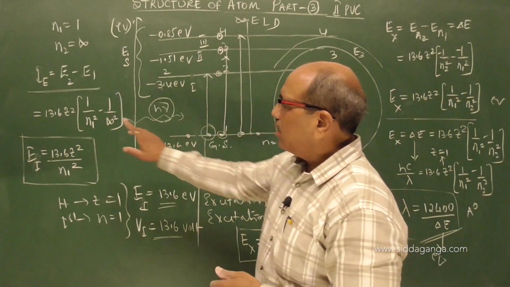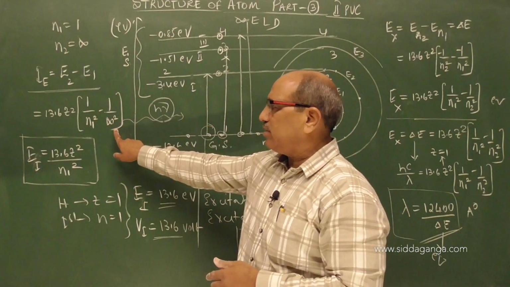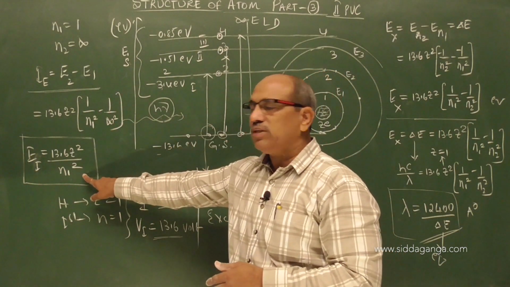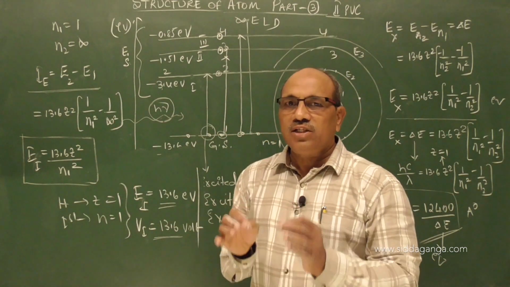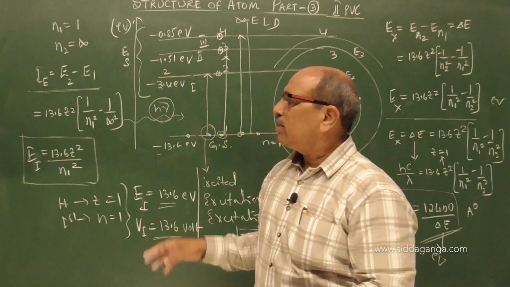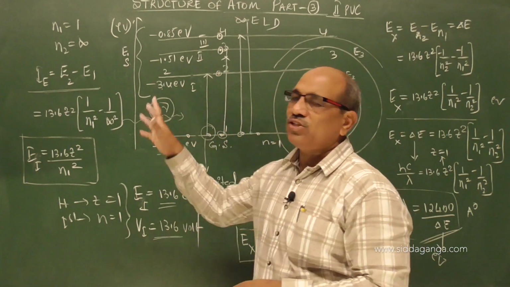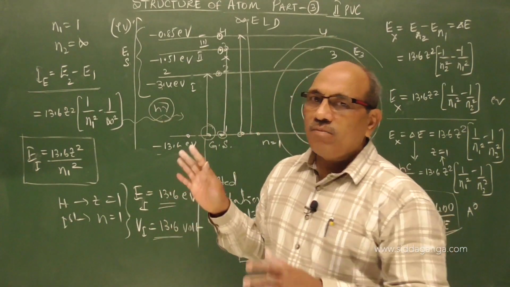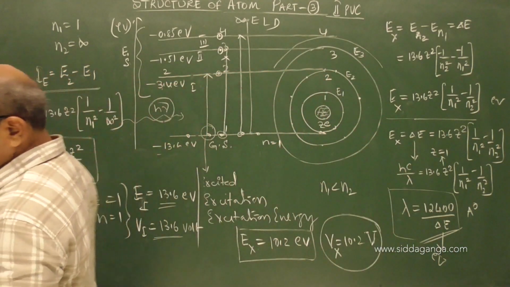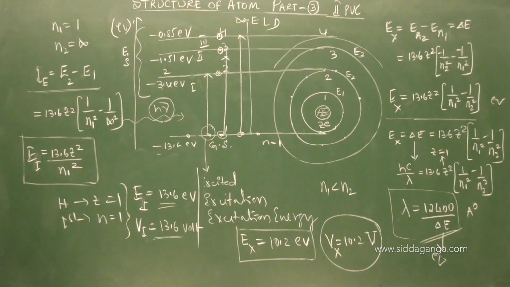For ionization potential, n2 is always infinity, for which the simple equation becomes 13.6 Z square by n square. Simply remember, the energy expression without the negative sign is the expression for ionization energy. If you remove E, that becomes ionization potential. So this minimum we discussed today.